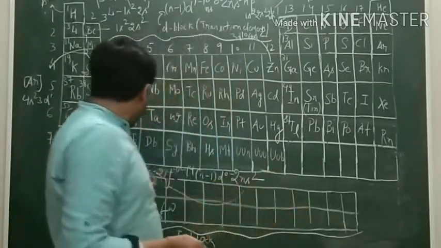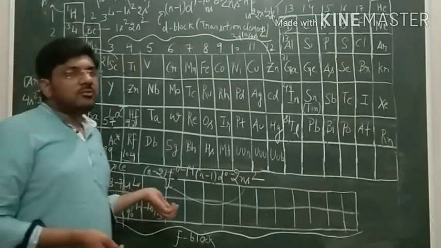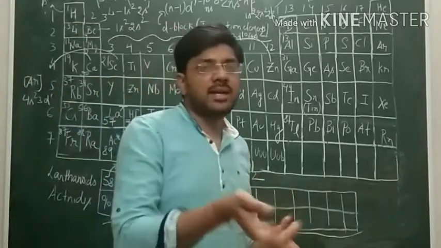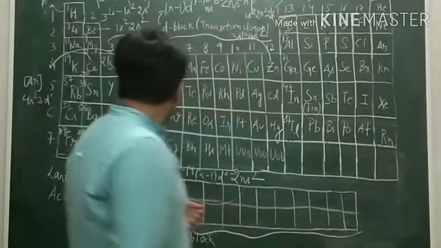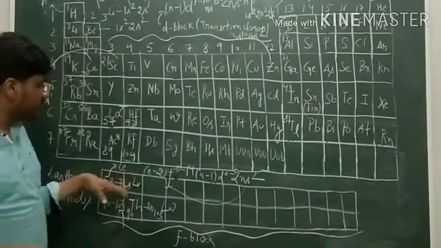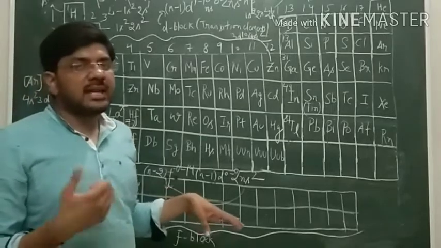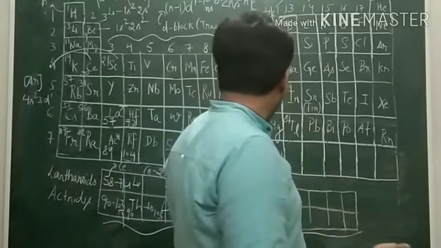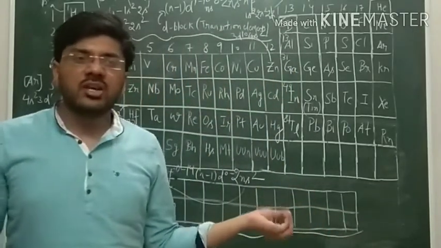Now there are some general properties of these f block elements. All of them are heavy metals, they have high melting and boiling points, and these elements mostly form covalent compounds. The compounds of these elements are generally colored, and they also have unpaired electrons and are paramagnetic in nature.